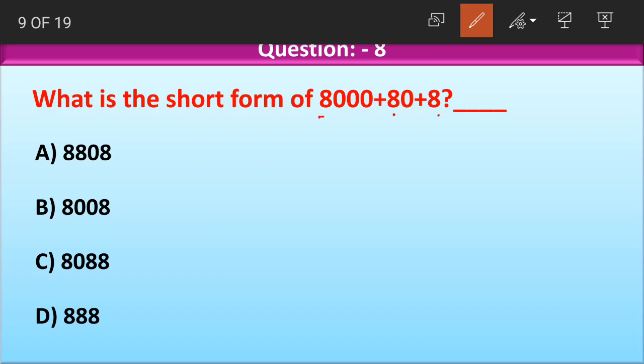As I said earlier, you have to be very cautious when writing the short forms. See here in the question, what is the place value of 8, children? First we have to find the place value of the first number. Place value of 8 here is 1000. It has 4 digits, 1 2 3 4. So the answer should also have how many digits, children? The answer should also have 4 digits.